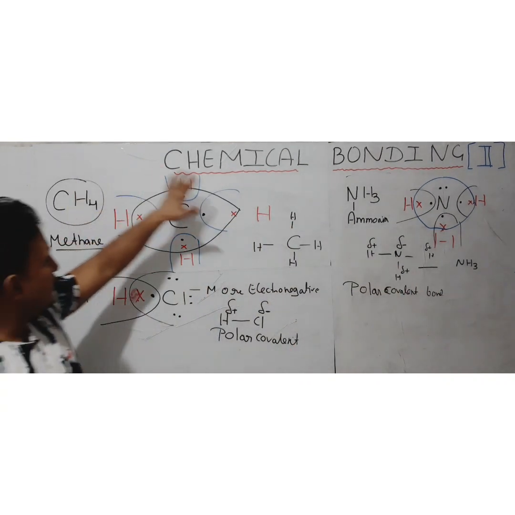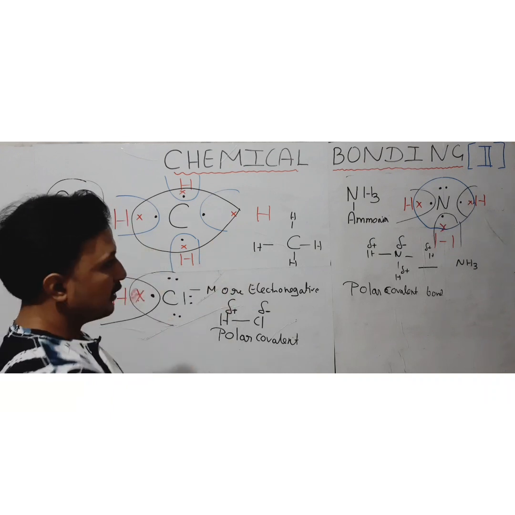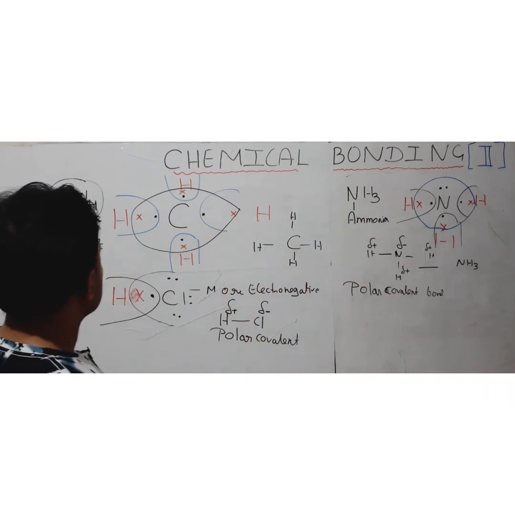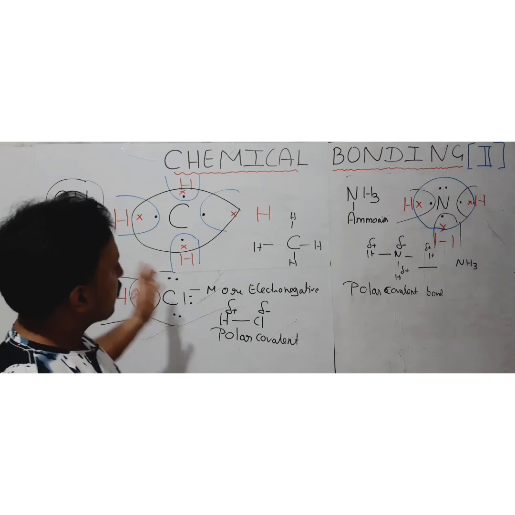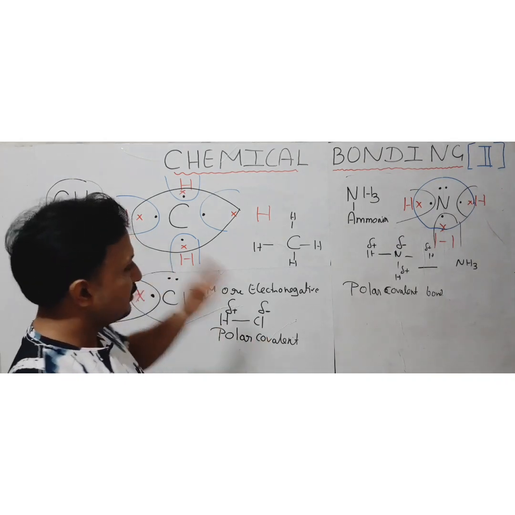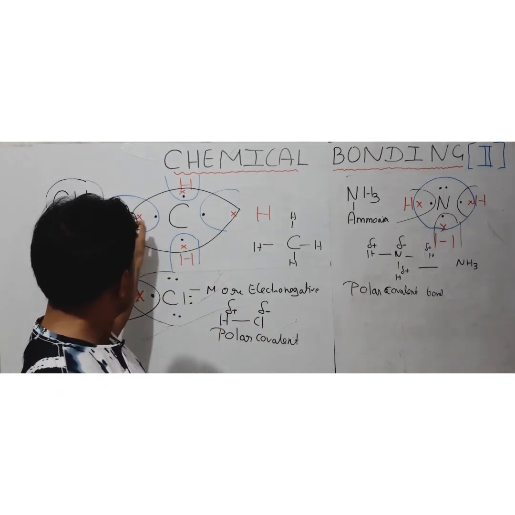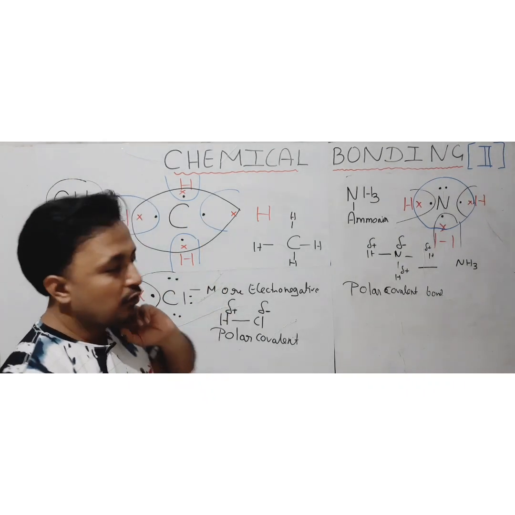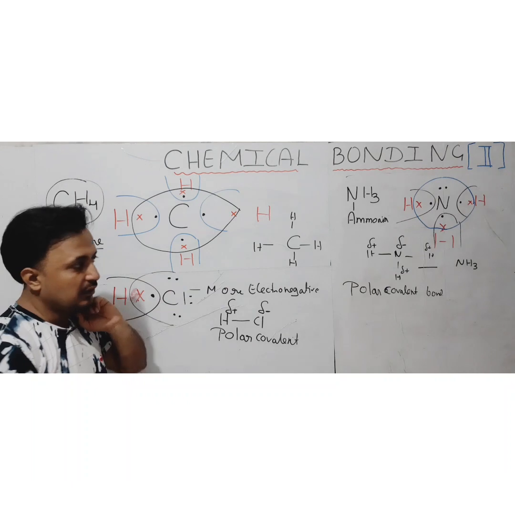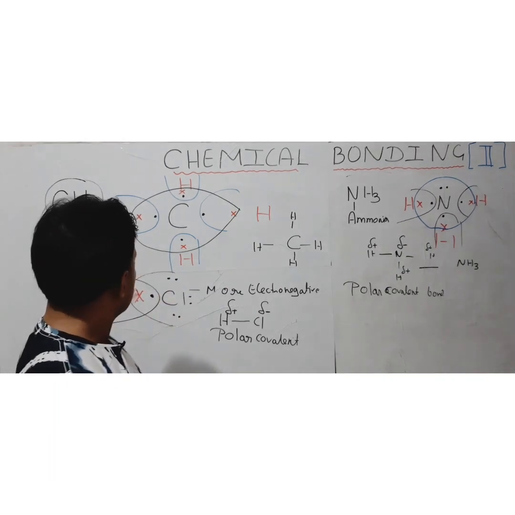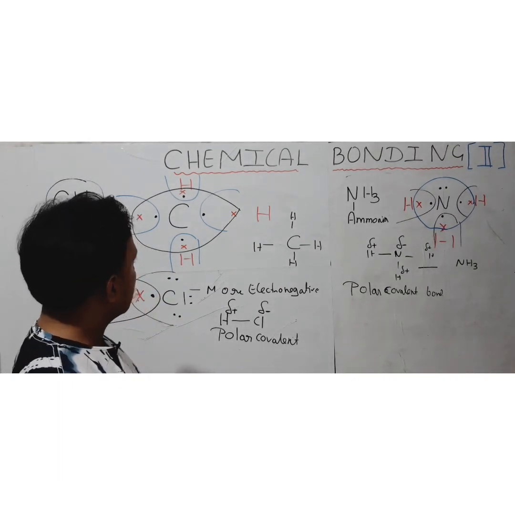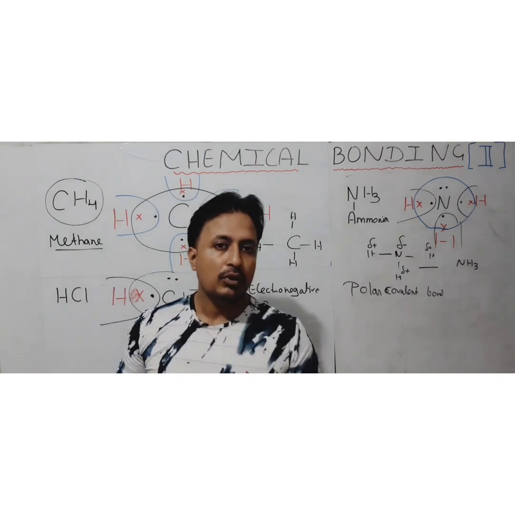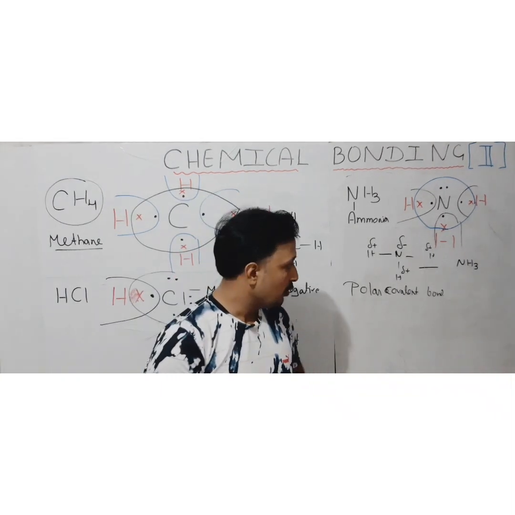As I am representing how the electron pairs are shared between the atoms by using these round figures, if you want to draw that, it's okay. If you don't want to draw it, you can represent the electron pairs between the atoms only, and that is also okay, because it shows that electron pairs are shared between those atoms. That is up to you. That is how covalent bonds are formed.